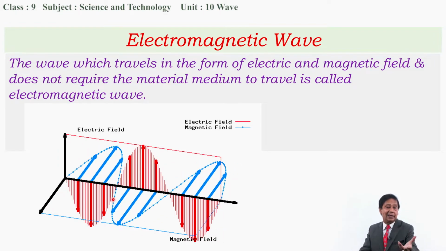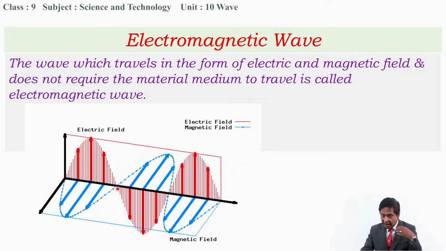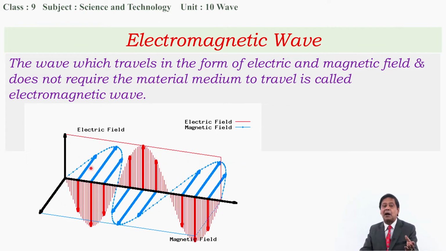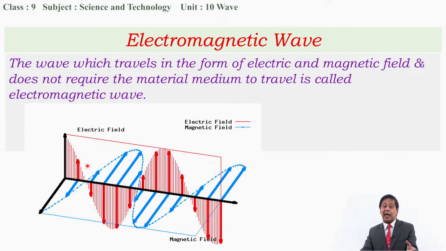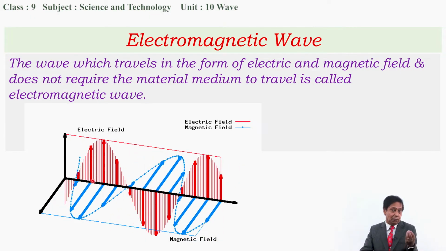Not only that, they are changing their position periodically. Within a fraction of a second, the region where the red part, I mean the electric field, appeared is taken up by the magnetic field, the blue part.